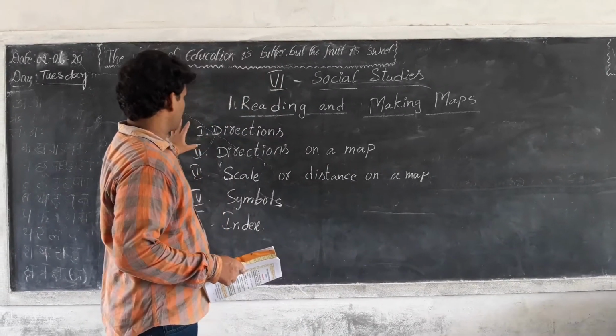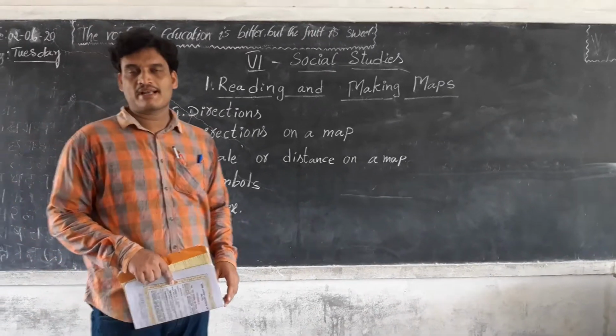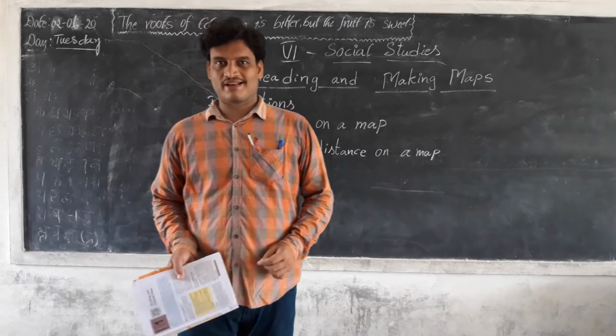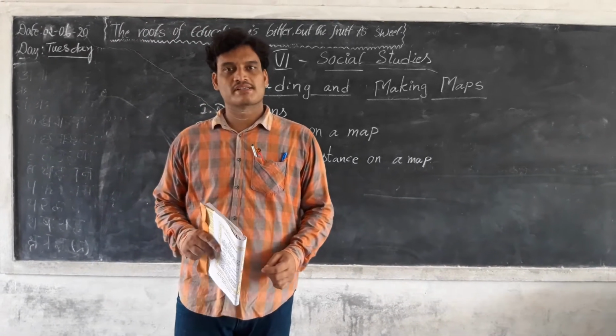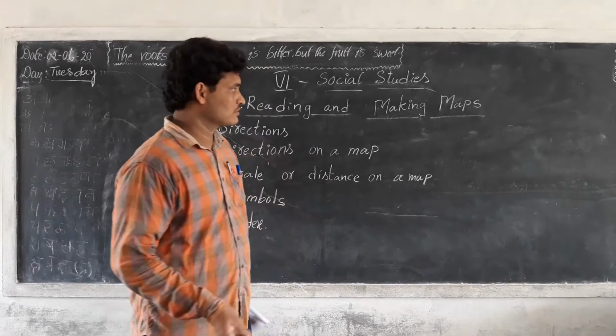Okay, first we discuss the topic directions. Generally we all know how many directions there are. There are 4 directions. What are they?